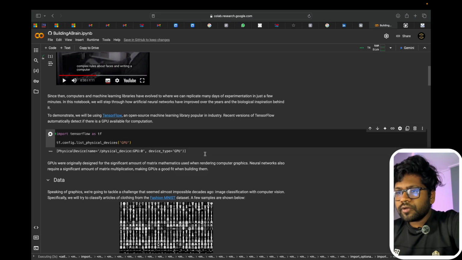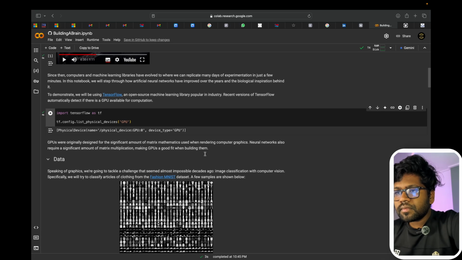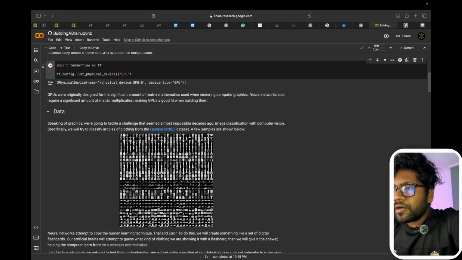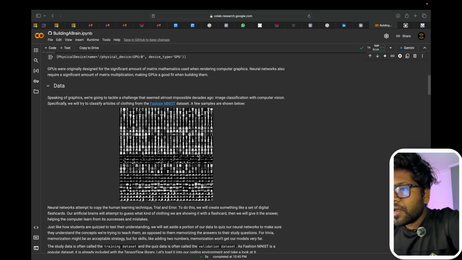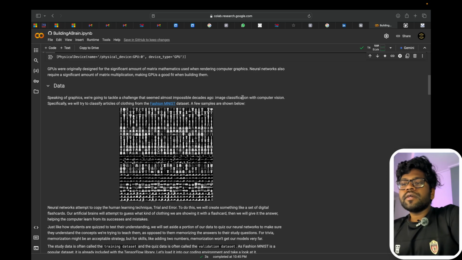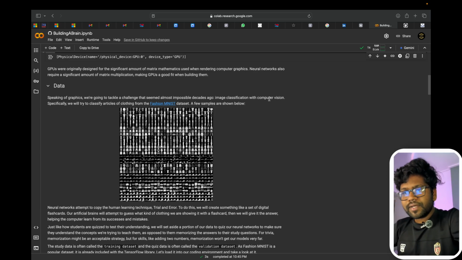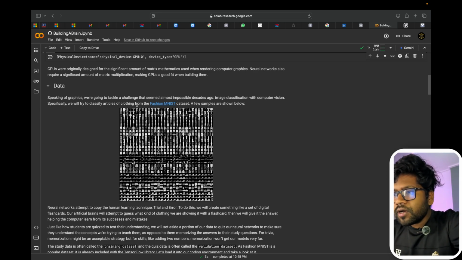Here we have imported and checked it. Now here we can see the data. Speaking of graphics, we are going to tackle the challenge of image classification, which once seemed almost impossible, with computer vision. Here we are using computer vision, in which we got multiple clothing images.